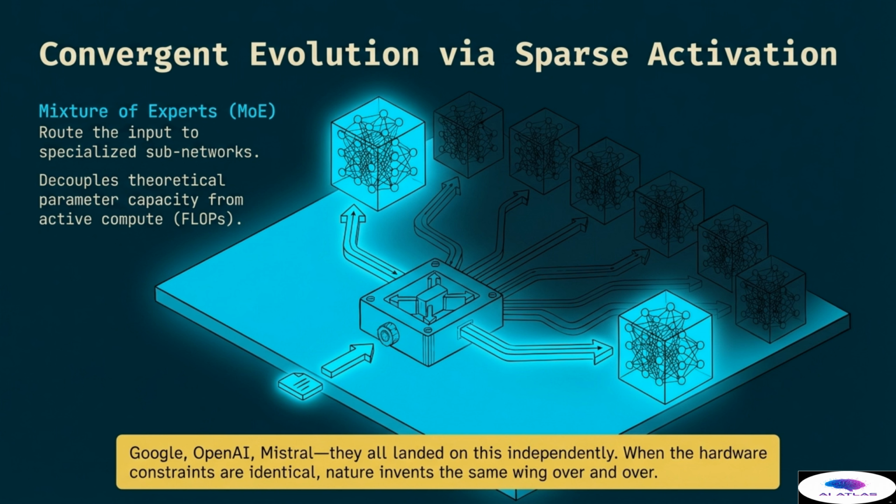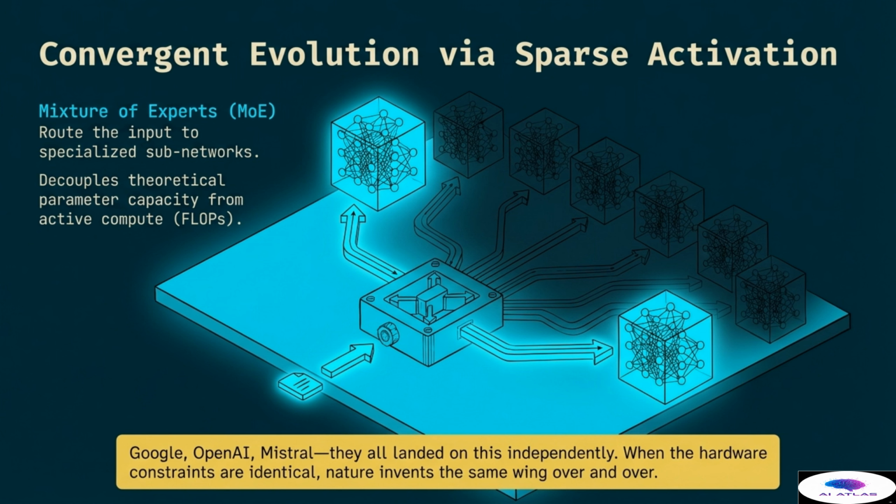The mixture of experts approach routes the input to specialized subnetworks, activating only a small portion of the total model for any given task. This effectively decouples the theoretical parameter capacity from the active compute or floating point operations. The visual depicts a central router directing data to specific expert blocks that are optimized for different types of information. This allows models to have a massive total size while remaining relatively fast and efficient to run.